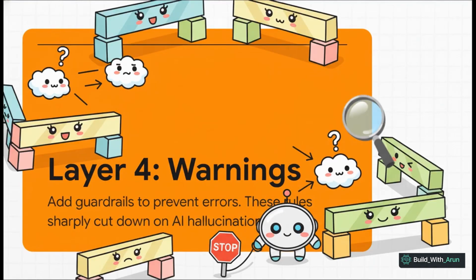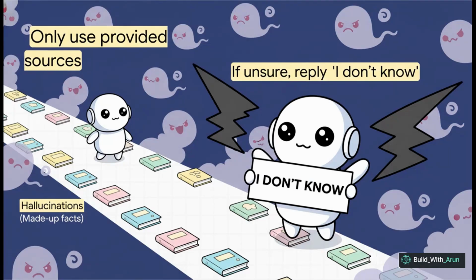Layer 4 is warnings, or what you can think of as constraints. This is where you build in the guardrails to keep the AI honest and on task. We all know these models can sometimes hallucinate or just confidently make stuff up. This layer is your #1 defense against that. And look how simple but powerful these guardrails are.